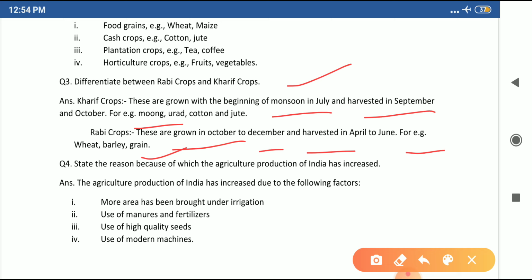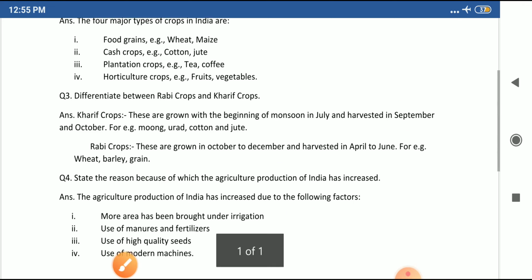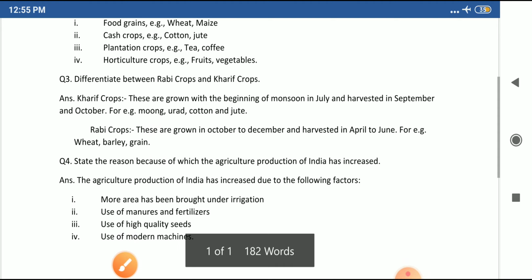Okay. Now question number 4: state the reason because of which the agriculture production of India has increased. So the answer is, the agriculture production of India has increased due to the following factors. First one, more area has been brought under irrigation. Second, use of manures and fertilizers. Third, use of high quality seeds. And fourth one, use of modern machines. Okay, so these are the answers of your exercise of lesson 16.